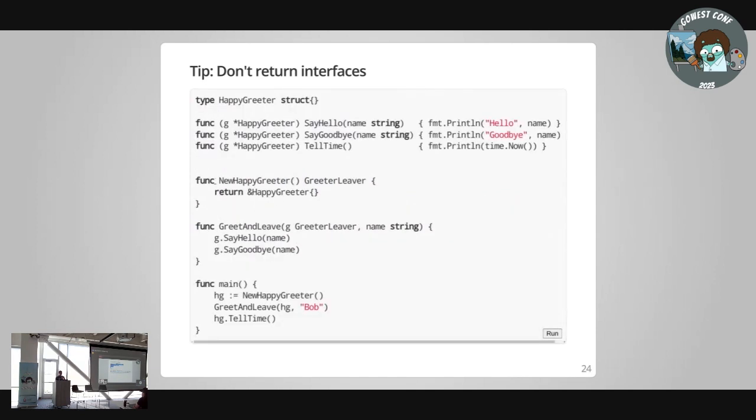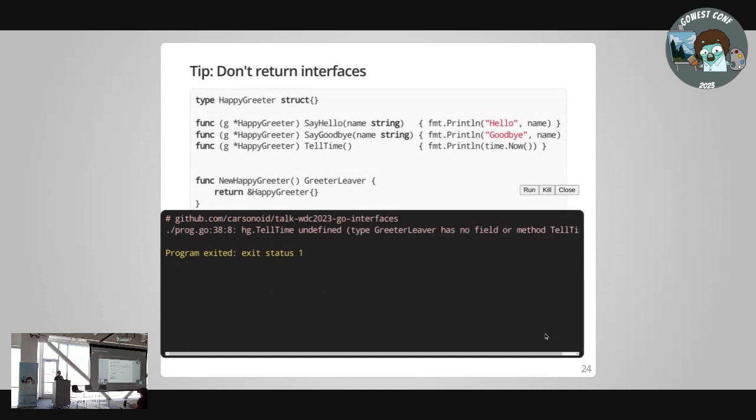So if I were to make a constructor function that says, okay, give me a new happy greeter, and I precast it down. I say, here's a happy greeter, but I'm going to just give it back to you as this interface type. You're hiding a behavior that is there for exactly no value, right? That I always return a happy greeter. There's no reason to cast it into something smaller ahead of time, pre-scoping down the utility of this thing I'm returning. Because now I can't call tell time on it, right? Because the code thinks it's just that interface. It's not its struct. So that doesn't work.